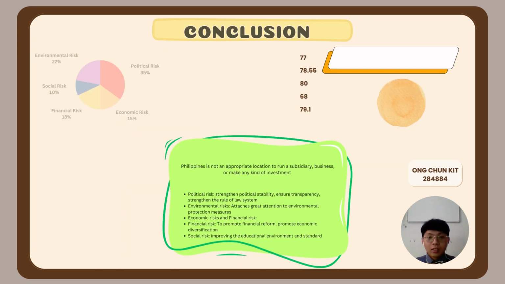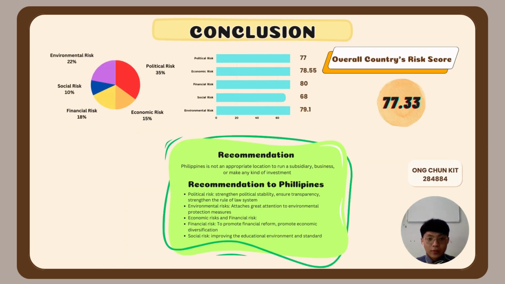Thank you. For our conclusion, the weightage and the score of each risk in the Philippines country risk have already been displayed in the slide. After our discussion, the political risk has the highest weightage and the environmental risk is the second highest, because both risks will directly impact all aspects of business, living, and the operation of financial activity. And other risks are set accordingly based on their impact on financial activity. Hence, we conclude that the country risk of the Philippines is 77.33.